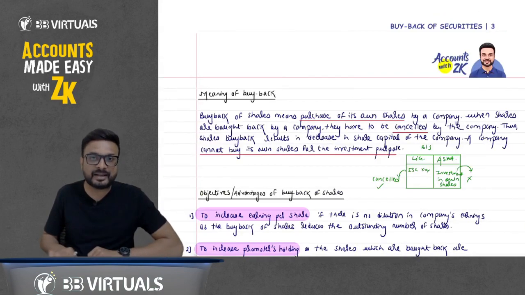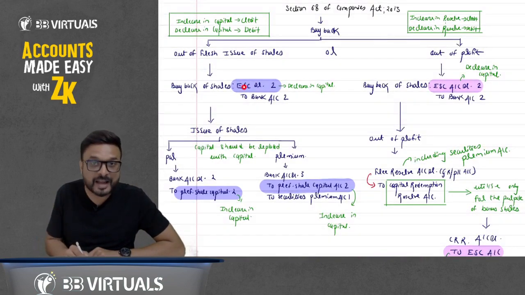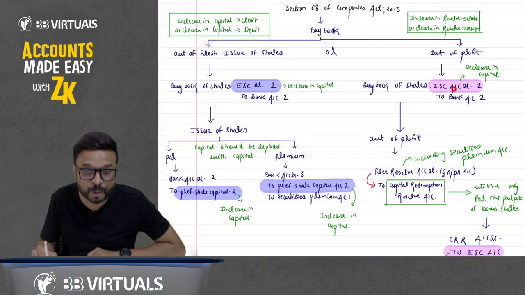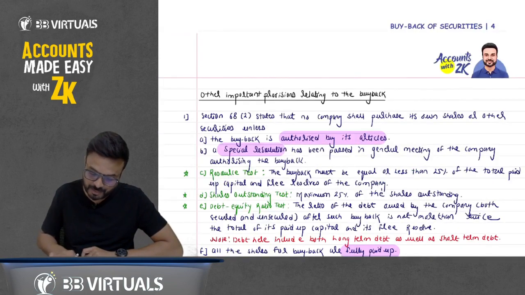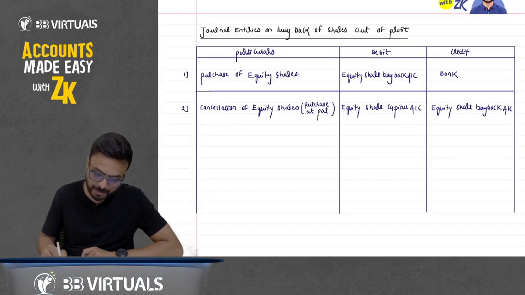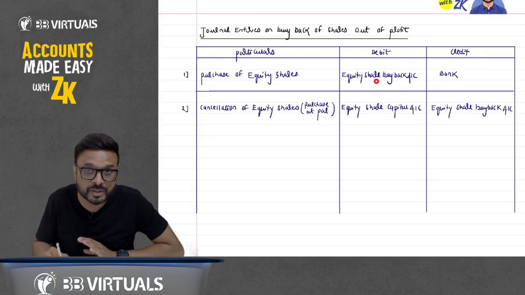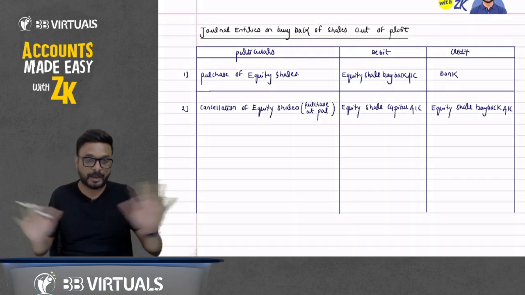Do you remember this entry? Equity share capital account debit to bank account. We saw it when we bought back out of profit. Do you remember this entry? Yes, sir. Equity share capital account debit to bank account. You purchased, so you debited equity share buyback, but you cancelled it: you debited here, you credited here, it is cancelled. What is the net entry? Equity share capital account debit to bank account.